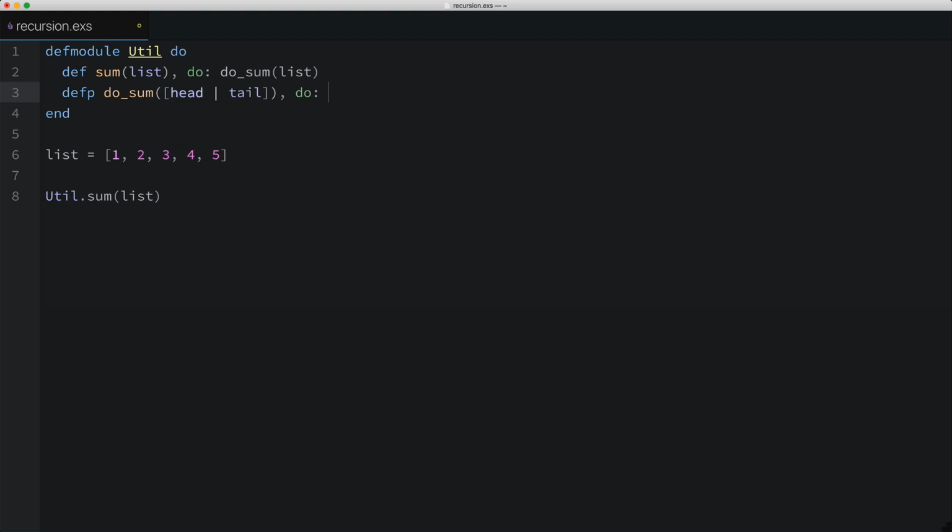So how about we do this? I'll take our head variable, and I'll add it to the result of calling the same doSum function, but this time I'll pass in the tail. What we're doing here, by calling the doSum function from within the doSum function, is called recursion.